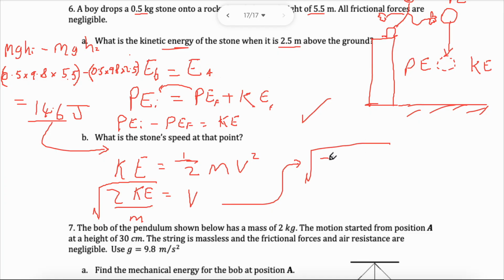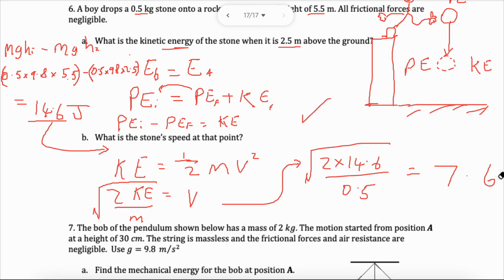Anyway, 2 times 14.6, divide that all by the mass, which we already have, was 0.5, and I solve this, and hopefully I will get around, what do I get? 7.6. According to this, let's check. Square root of 14.6 divided by 0.5. 7.6, yes, this is right. Don't forget the unit. 7.6 joules. Not joules, I am wrong.